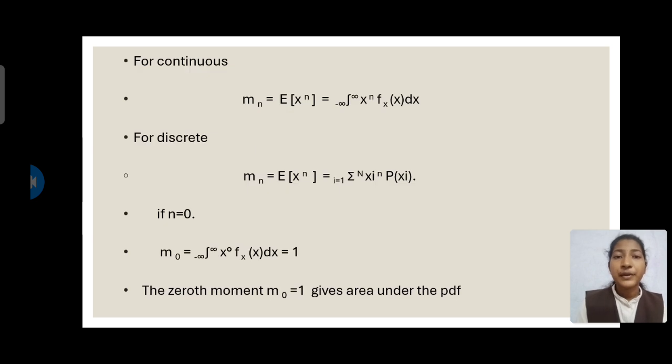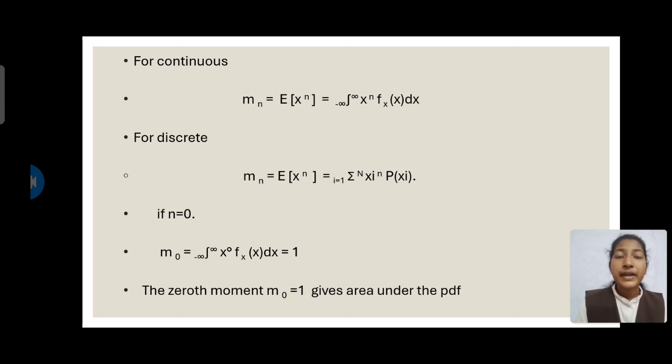So for continuous it is m_n is equal to E of x power n is equal to integral minus infinity to infinity x power n into fX of x dx. And for discrete it is m_n is equal to E of x power n is equal to summation i is equal to 1 to n x_i power n into p of x_i.